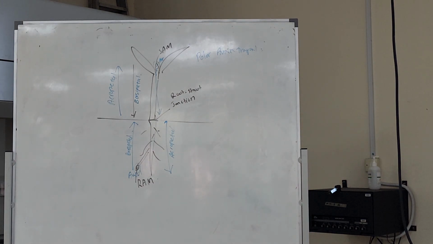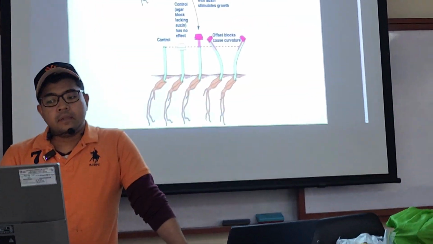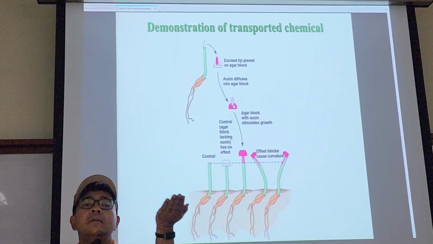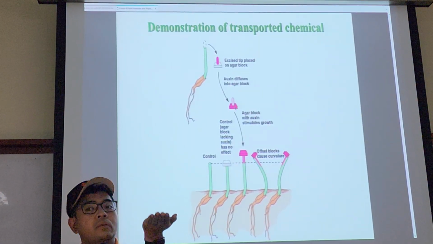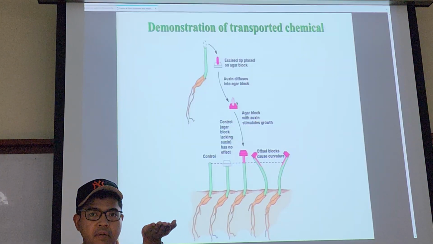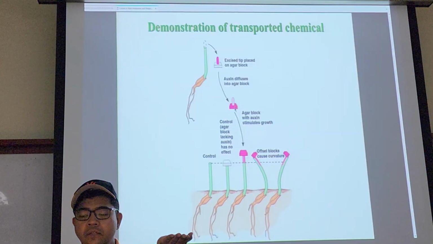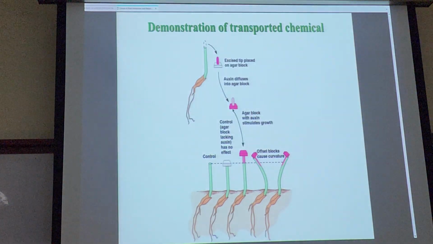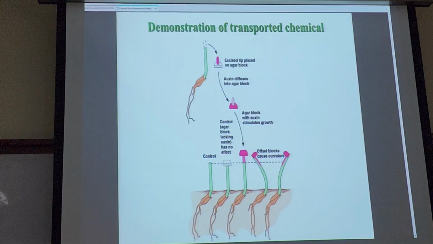So the tip of the grass, after it has been placed on a gel, a gelatin or a jelly, whatever the content of the tip can transfer to the jelly, and then this jelly should have all the auxin, because remember, the tip is actually this guy here. Once you cut it, you got this, right? Then you put your jelly here. So whatever auxin is coming, is it going up or going down?